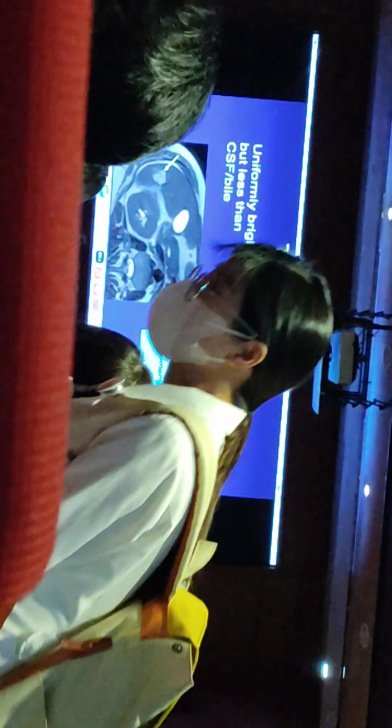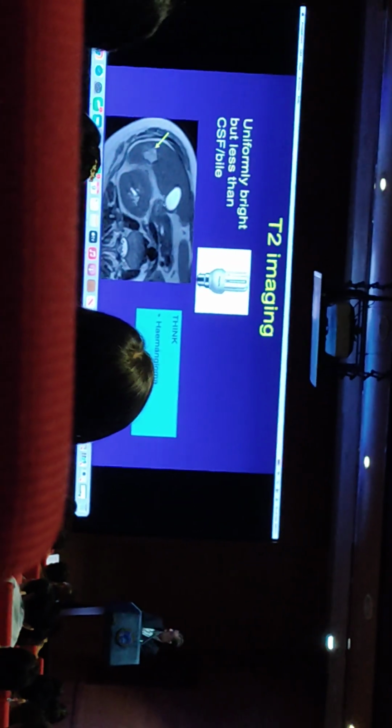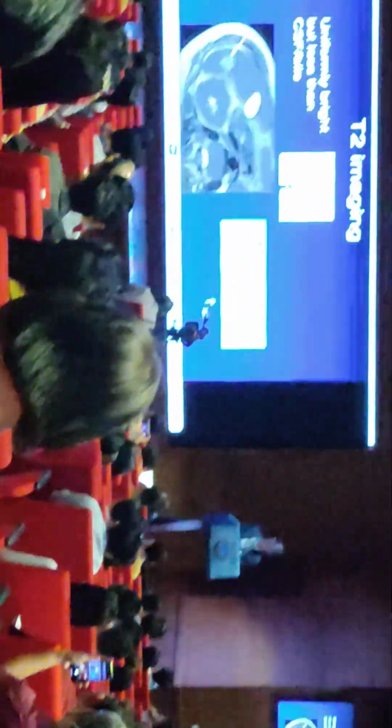Other lesions will also have high T2 signal, but don't think a bright light bulb, filament light bulb. Think about one of these sort of energy-saving light bulbs. So the lesions have a high signal, but it's not as high as the free fluid in CSF and gallbladder. And if you see this high, uniform high signal, think about the diagnosis of hemangioma.